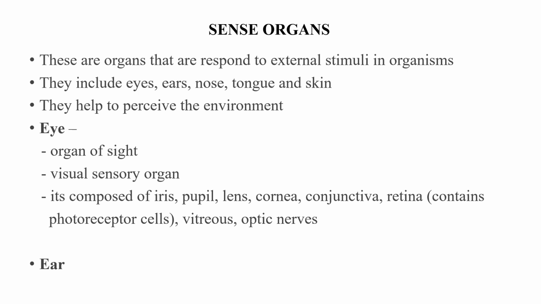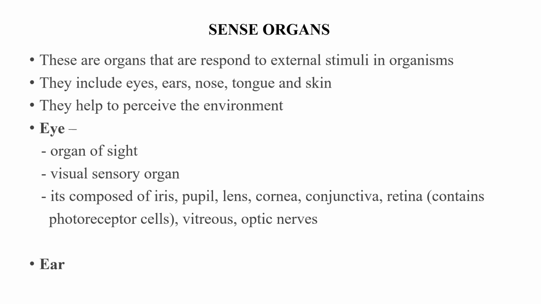So we're going to look at each of them briefly. I'm looking at the eye as the first one here. The eye is also referred to as the organ of sight. That is, it is the organ that perceives a stimulus that can be seen, and it sends it inside. So it is referred to as the organ of sight, and it is the visual sensory organ, the organ that receives something that could be seen physically.